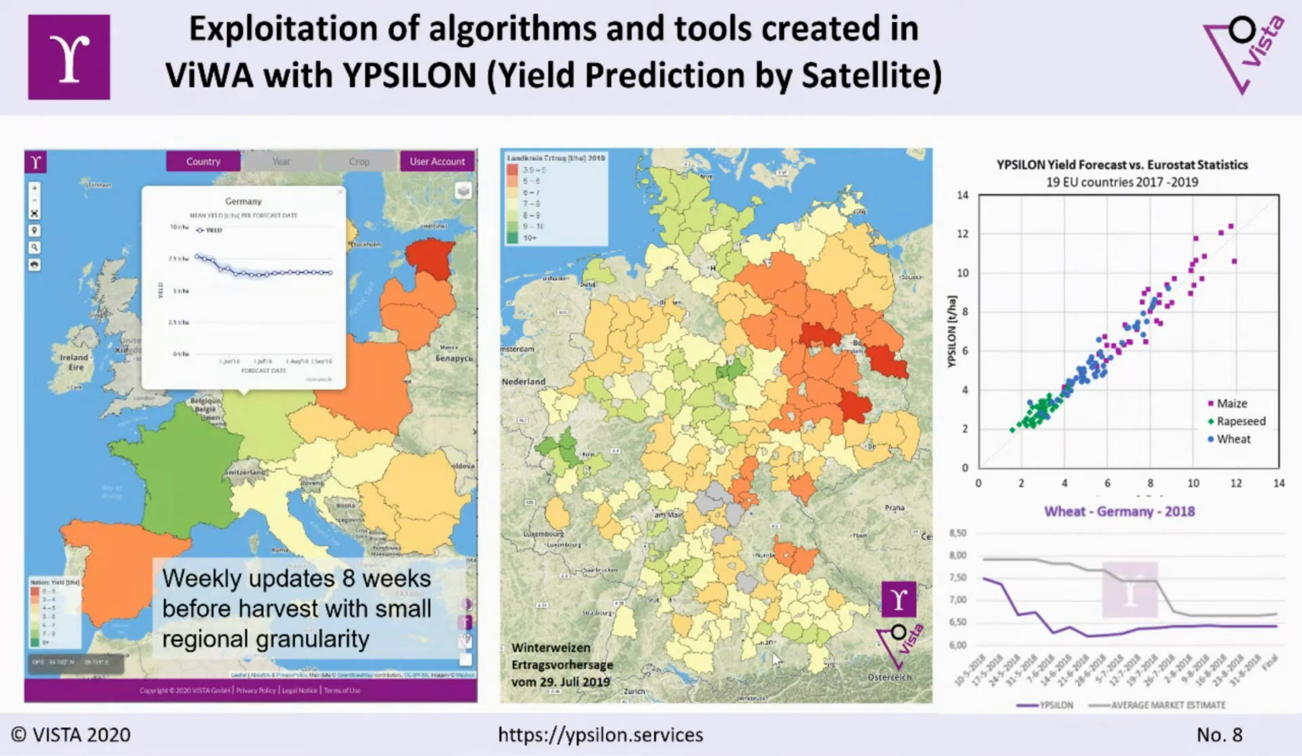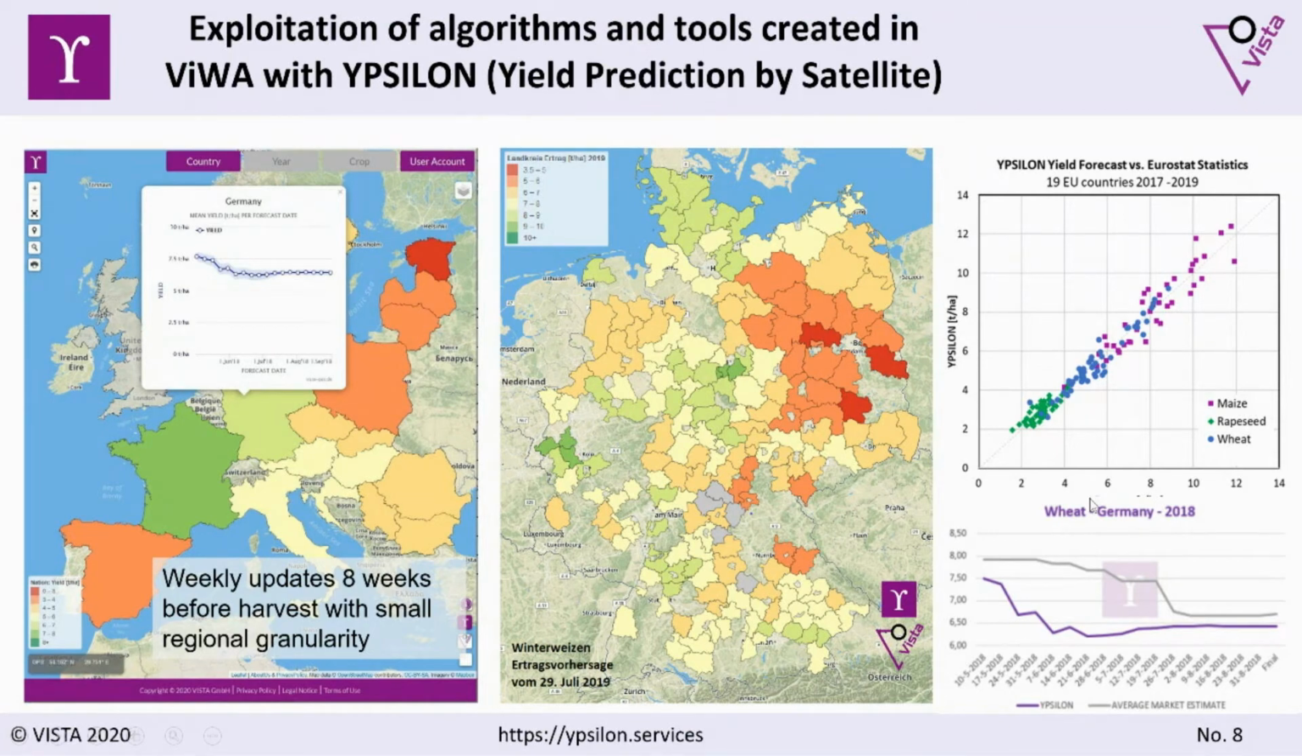You can either select whether you have a countrywide level, as shown on the left side, or whether you have a very detailed regional product, like here Landkreis level in Germany. And we deliver yield forecast already 8 weeks before harvest with a very good accuracy. The validation of the accuracy is shown here for the last 3 years.